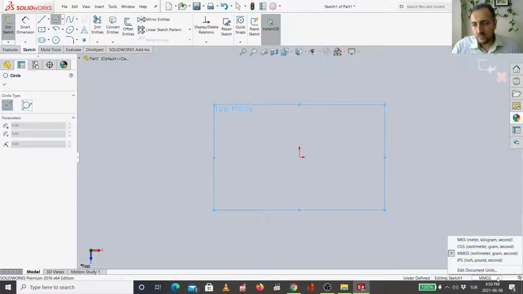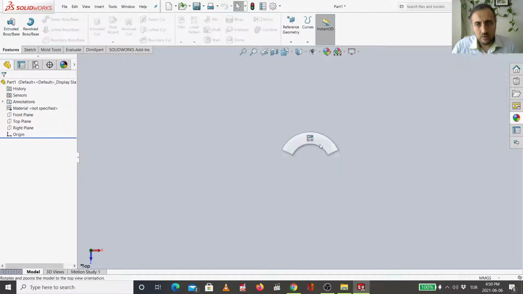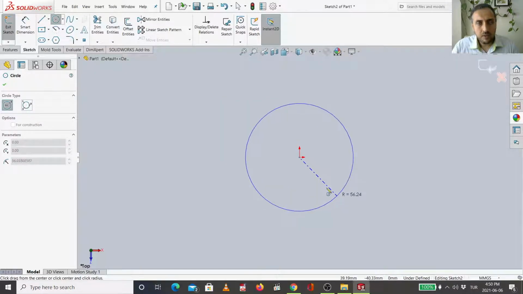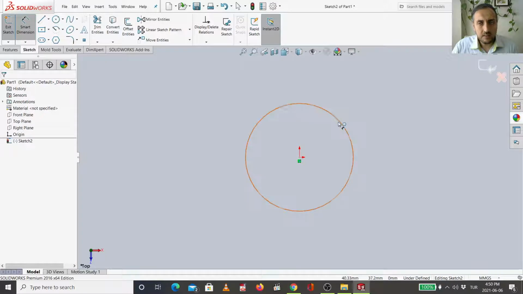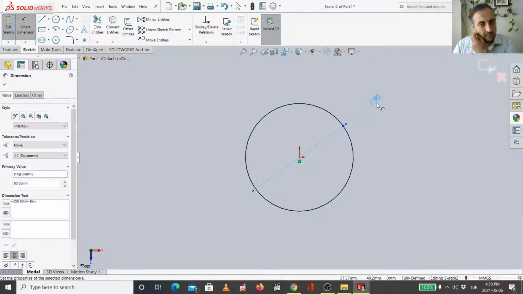Before starting, don't forget to set it to MMGS. Let me start again. I will go random, then using smart dimension, I will give a diameter of 80 millimeter.